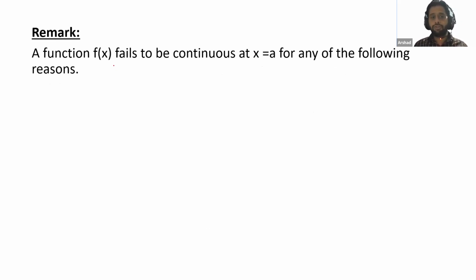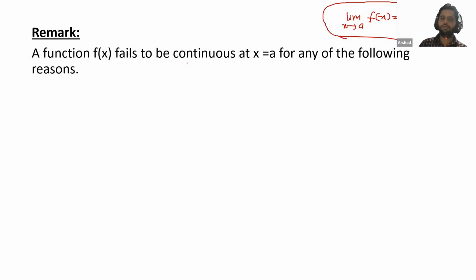Next: a function f(x) fails to be continuous at x = a for any of the following reasons. In the previous statement, we checked the condition when the function is continuous at a particular point. The condition is that the limit as x tends to a of f(x) is equal to f(a). This is not a tough topic, but if anyone has a doubt, please let me know. This is the condition when the function is continuous.